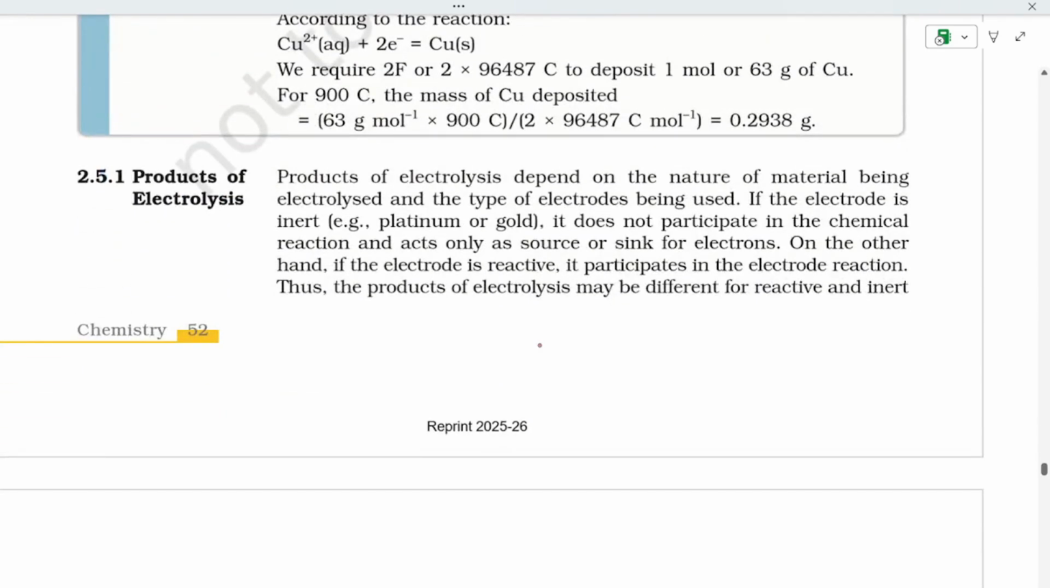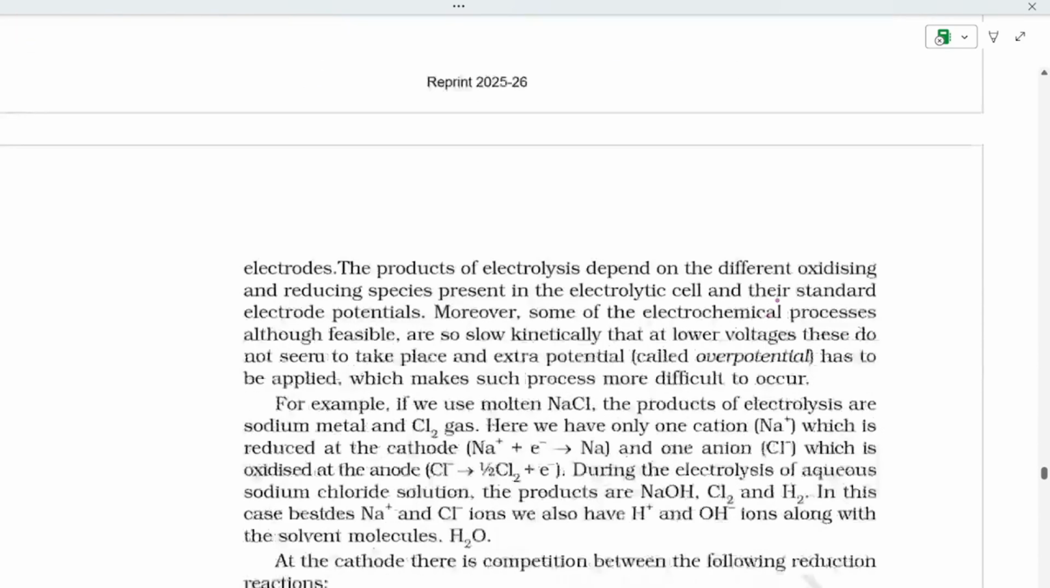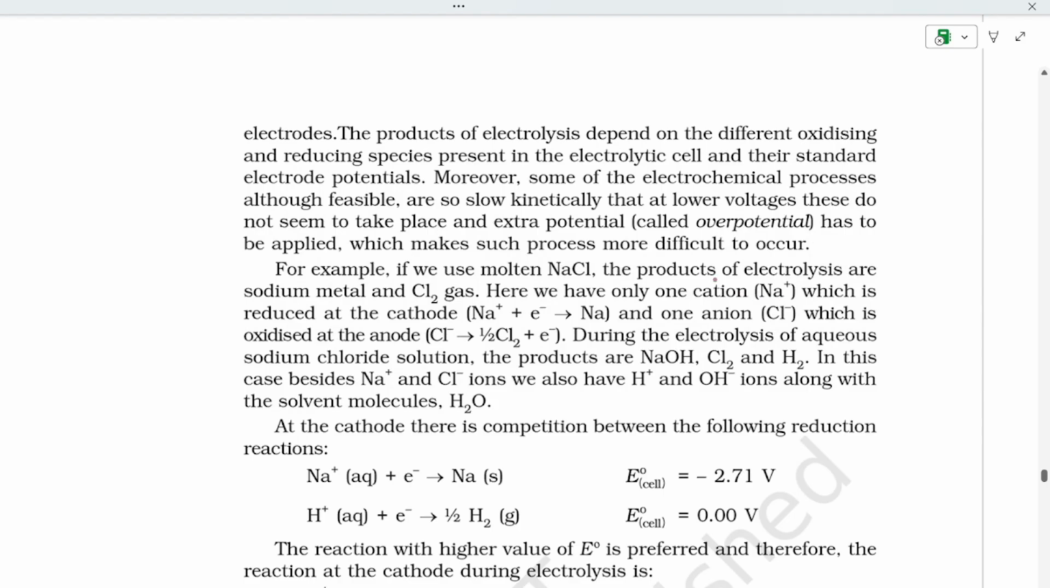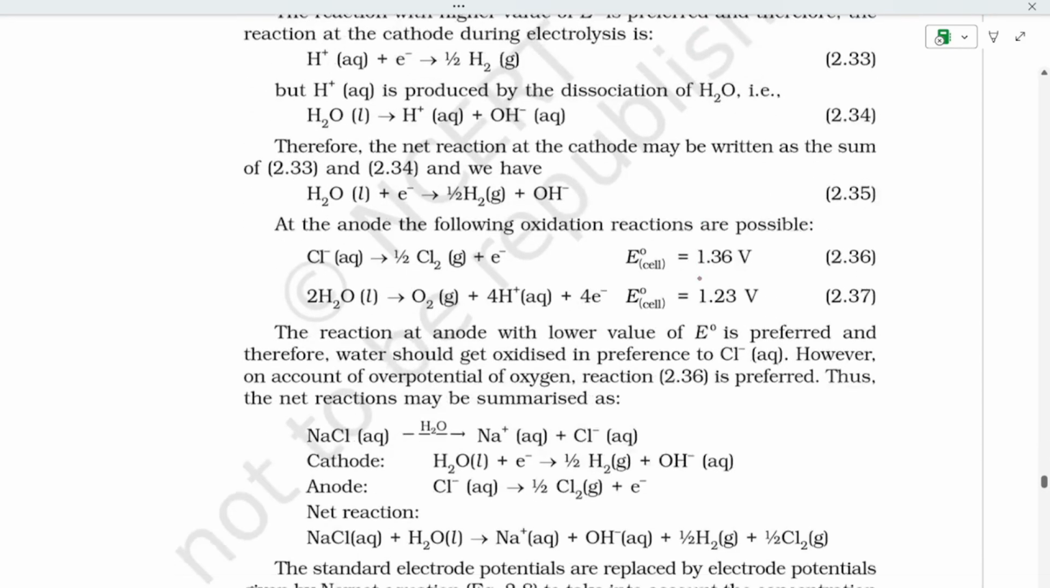And now let's go on to the next topic, that is the product of electrolysis. That depends on the nature of the material that we have and the type of electrode that is being used. If the electrode is inert, that is platinum or gold, it does not participate in the chemical reaction and acts only as a source or sink for electrons. On the other hand, if the electrode is reactive, it participates and the product will differ for reactive and inert electrodes. You can see all these reactions.